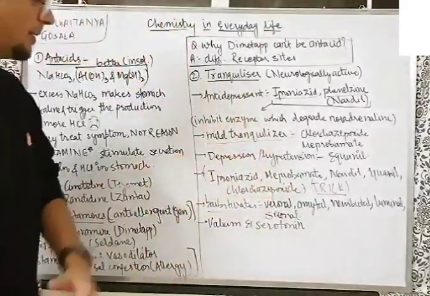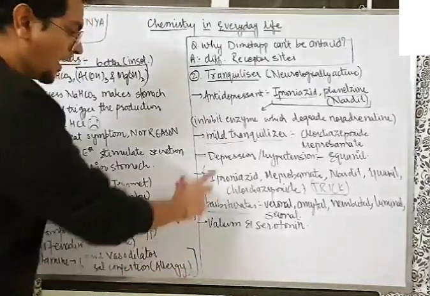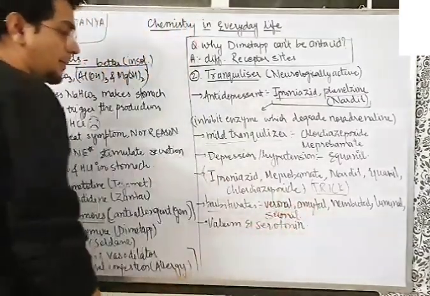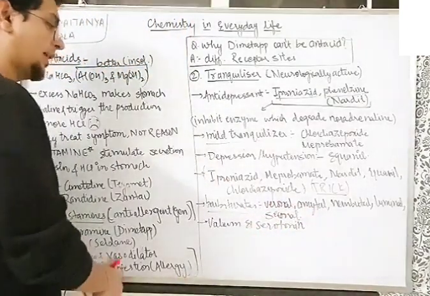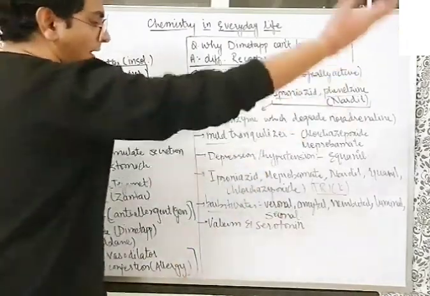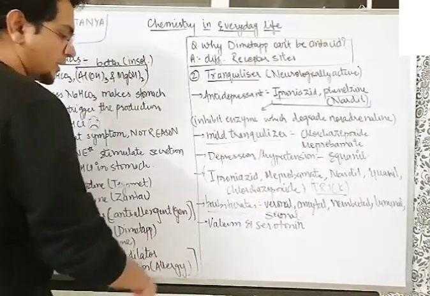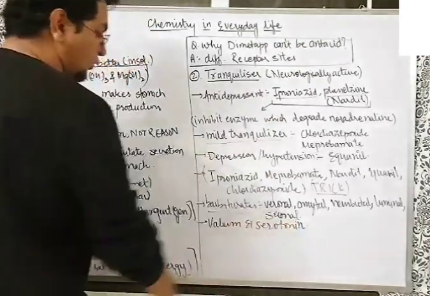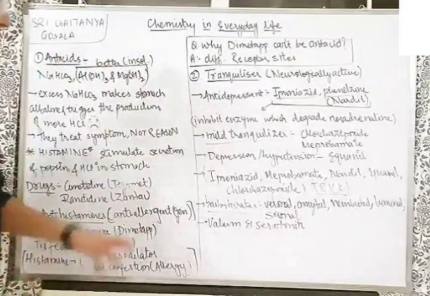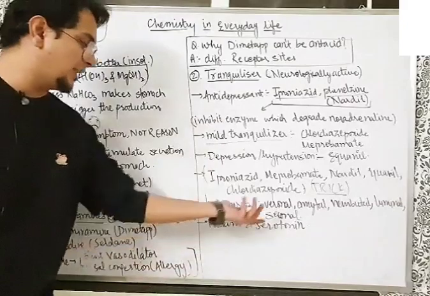So bhaiya, this is how you can remember the tranquilizers. Going ahead, barbiturate derivatives are there: veronal, amytal, nembutal, luminal, seconal. They are also very easy to remember because they all have "al" at the back of them. Other tranquilizers that we use are Valium and serotonin. So these names you can remember. The only thing that I feel you have to remember separately is Valium and serotonin.